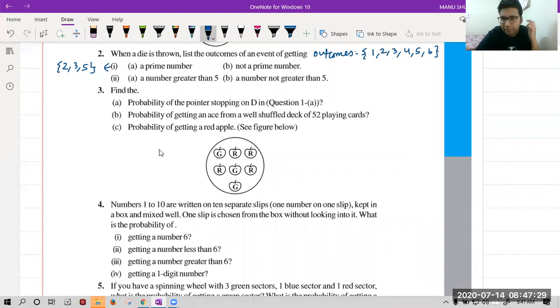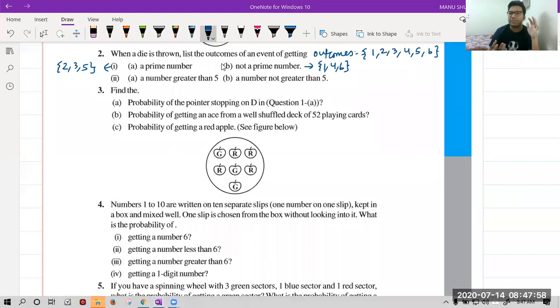Now tell me the possible outcomes when you have not a prime number as the demand. Yes, Krishna, now correct. When you have a not prime number as the demand, the answer will be 1, 4, and 6. Because 1 is not a prime number, 4 is not a prime number, and 6 is also not a prime number. So it is 1, 4, 6. I am changing the question. If the question was 2, 3, and 5, these 3 are prime numbers.